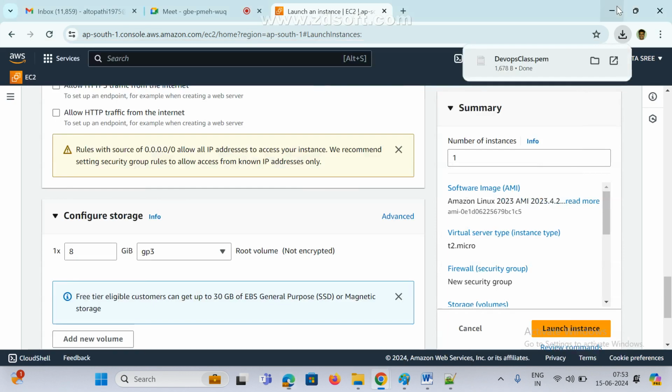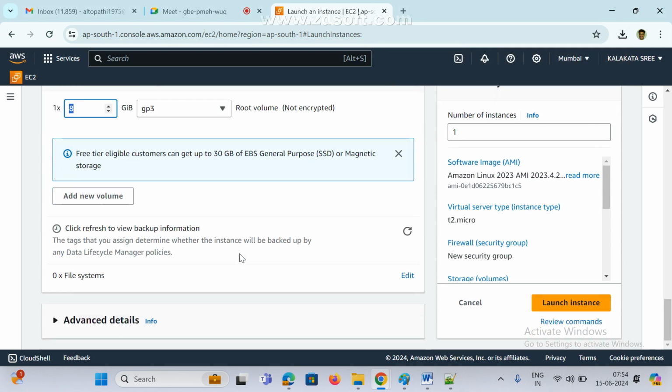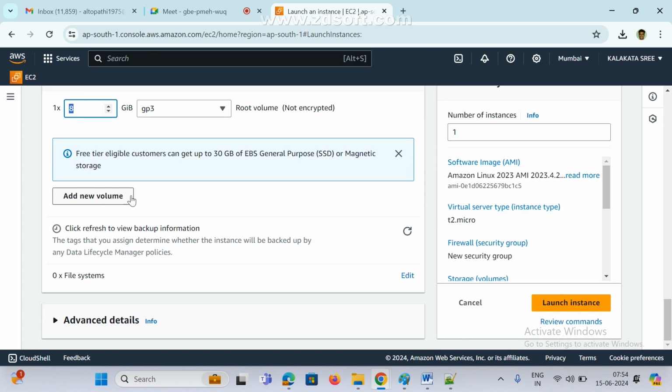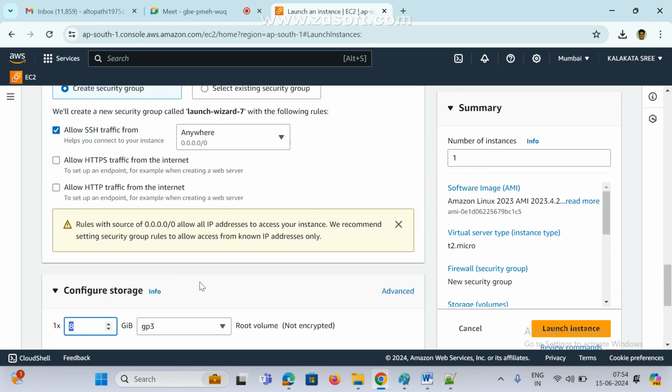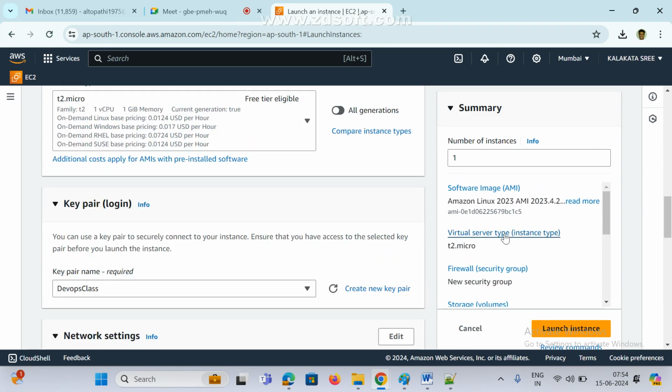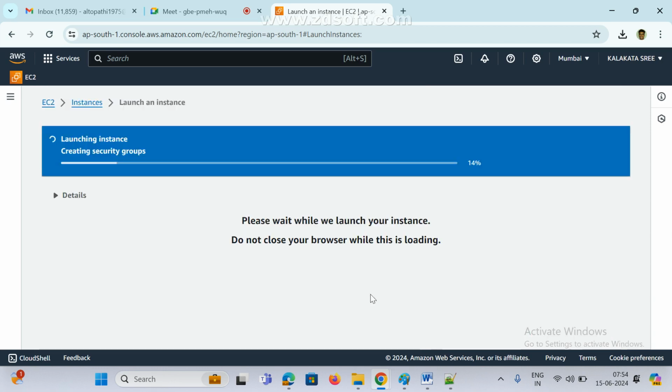Now storage, how much storage? Configure storage 8 GB. 8 GB is enough for me, I don't want more than 8 GB. GB means gigabyte. This is the root volume. If you want to add more, we can add also. Now these are additional details, I don't want any additional details. Now I'm creating. Here we can also see the summary. Click on launch instance, that's it.